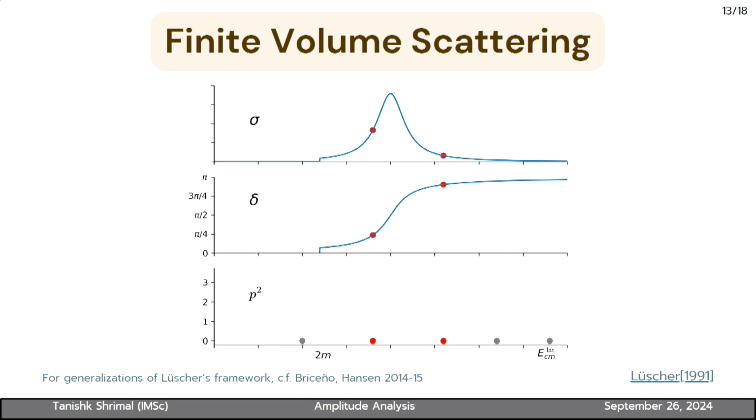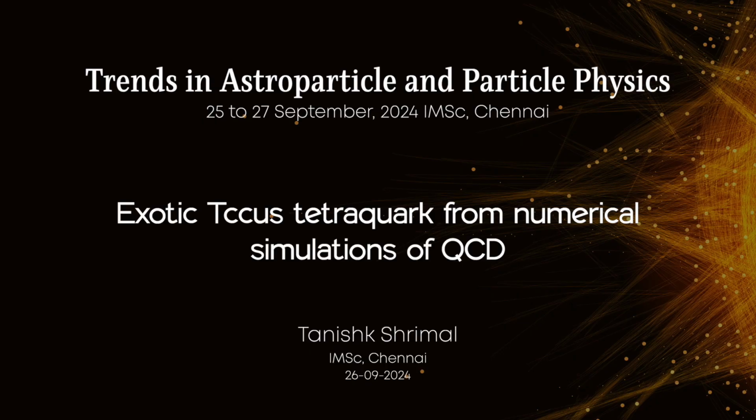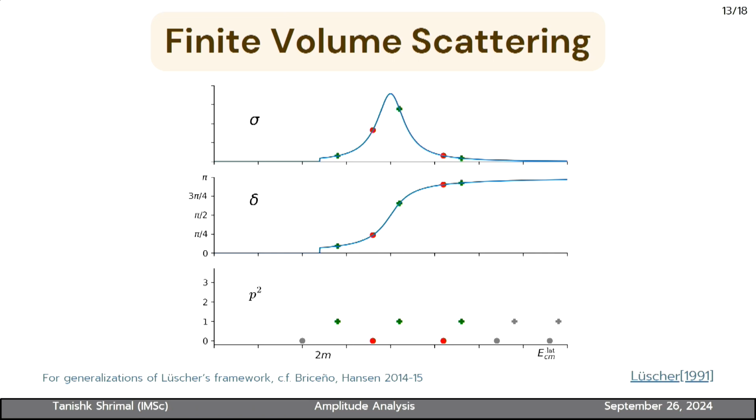So what one does is use various different momenta, like your box frame momenta. Your box is moving. So we can have a box at rest, a box at 1. These are in units of 2π/L, since when we are in finite volume, the momenta are quantized.